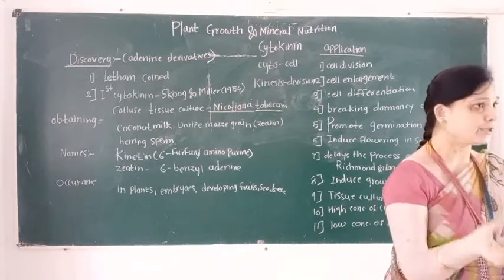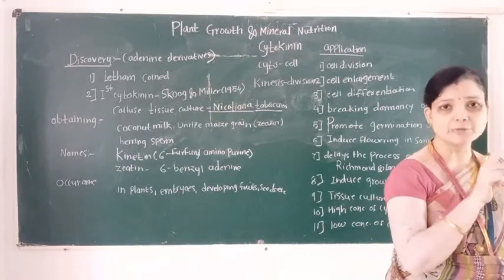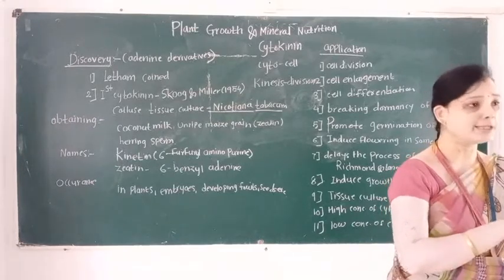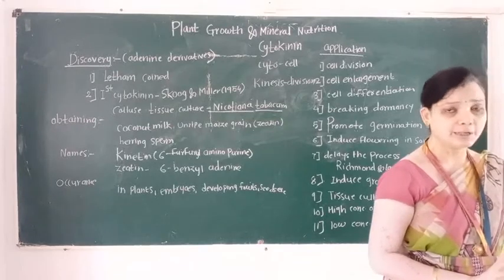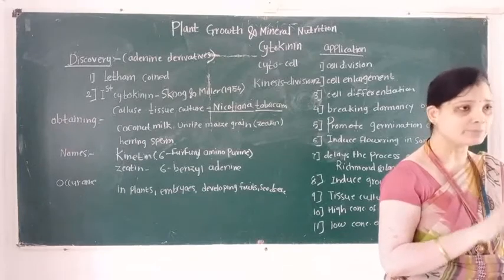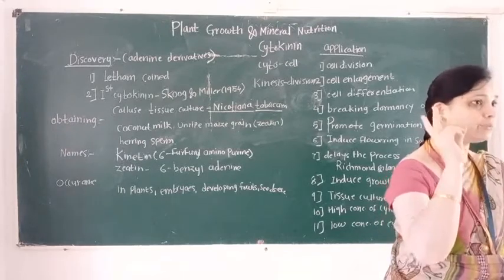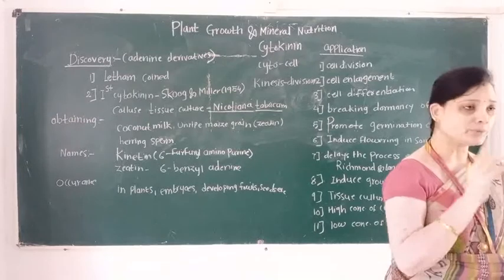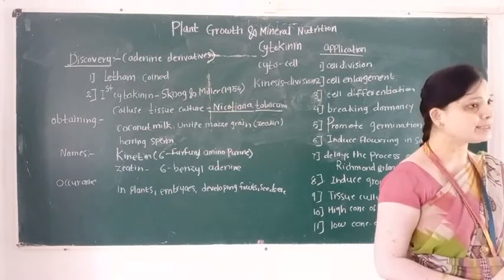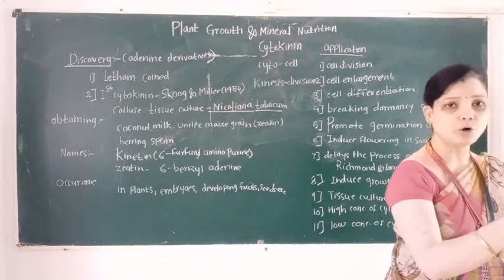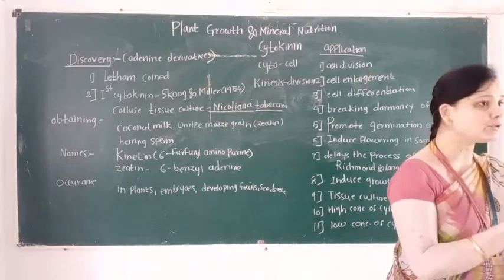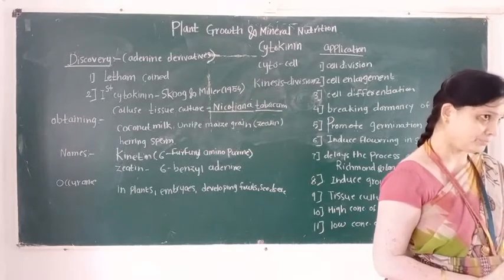That is, cytokinin phytohormone is involved in the cytokinesis process. In 11th standard, we learn the topic cell division. In this topic, we learn the two concepts of karyokinesis and cytokinesis. Karyokinesis means the division of nucleus and cytokinesis means the division of the cytoplasm.